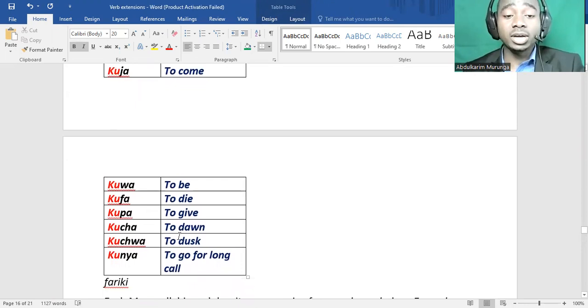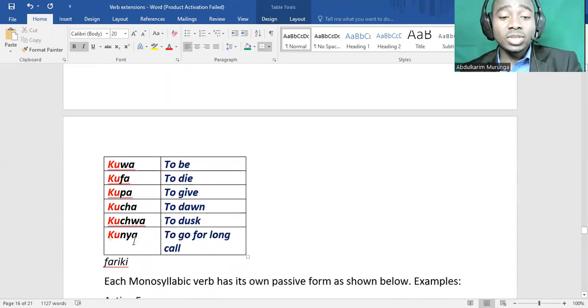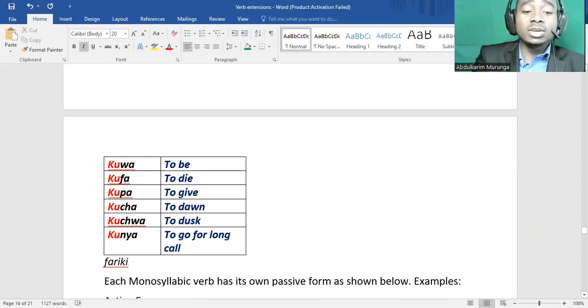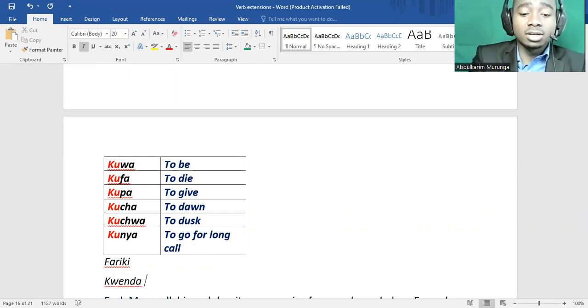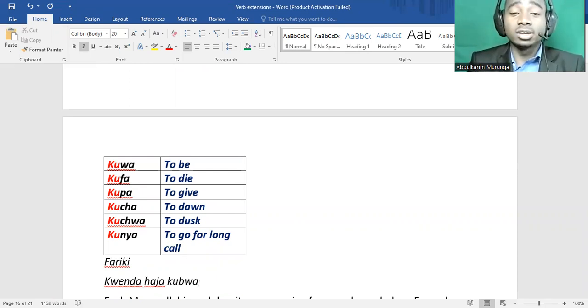Kupa. Kucha is to dawn, like early in the morning. And then kusha is to dusk, when the sun is setting. Kunya, this is to go for a long call. And also we don't use this kunya because it's impolite. Come on, guys, don't use this verb kunya, okay? Instead of this verb, say kwenda haja. Kwenda haja kubwa. Kwenda haja kubwa. Okay? Kwenda haja kubwa. But most people don't say kwenda haja kubwa, though.